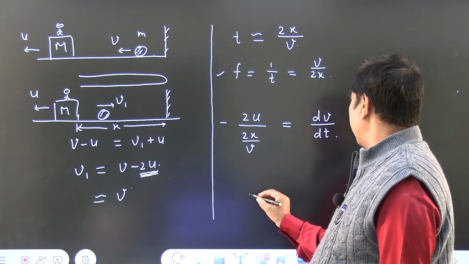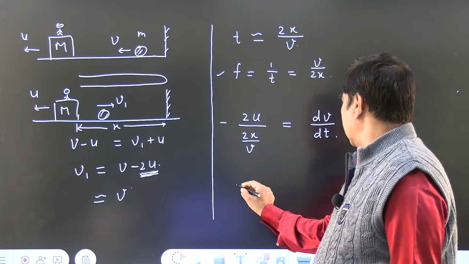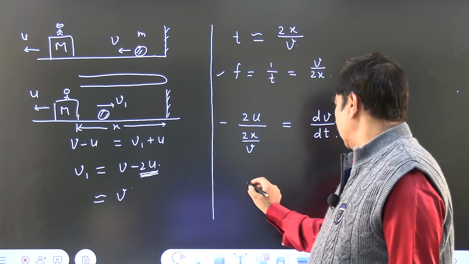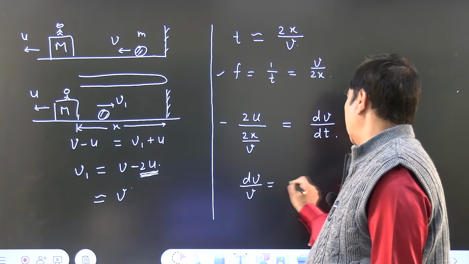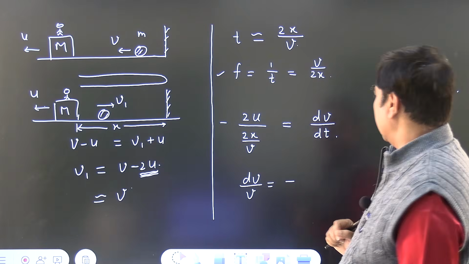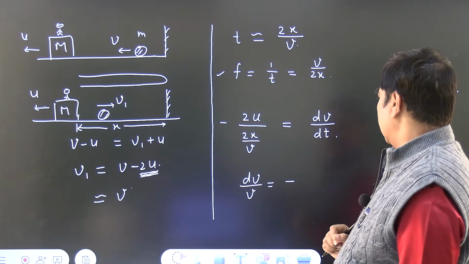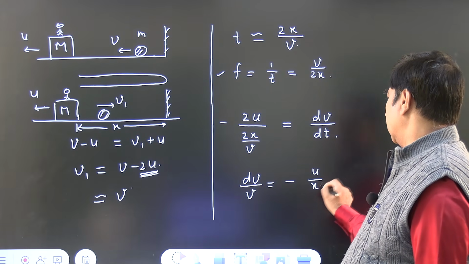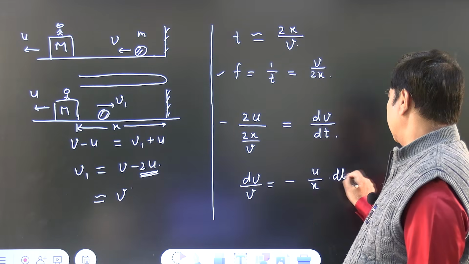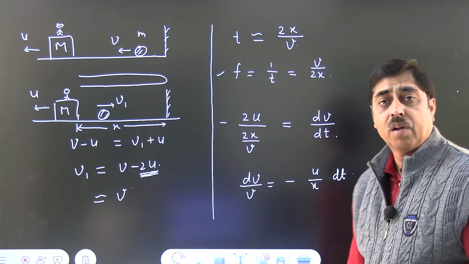Now, let me put it like this, dv by v, okay, minus this v, I can take it here, dv by v is equal to, 2 goes away, u by x into dt. Okay, let me write it like this.